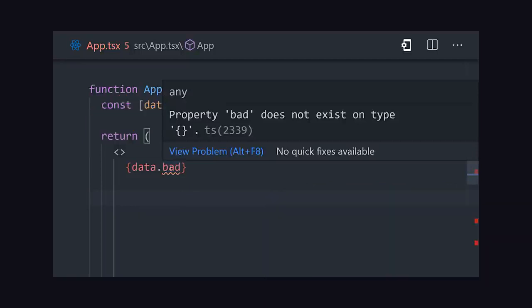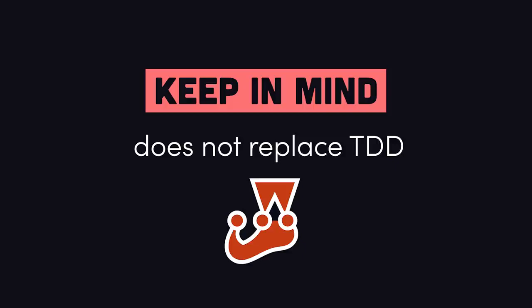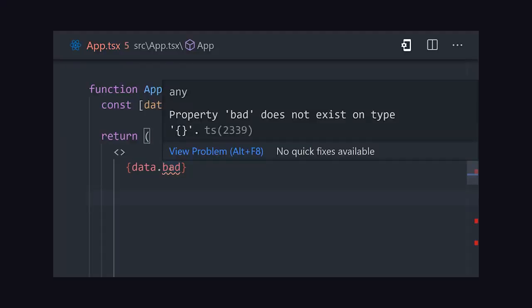I really appreciate that because I make silly mistakes like that all the time. But keep in mind that it doesn't replace test-driven development. It can detect poorly structured code in advance, but can't detect bad logic. But now let's look at the most important feature of TypeScript, its type system, and the pros and cons of